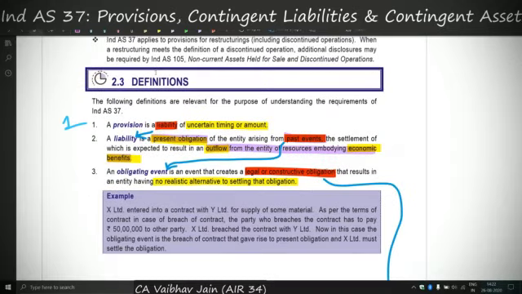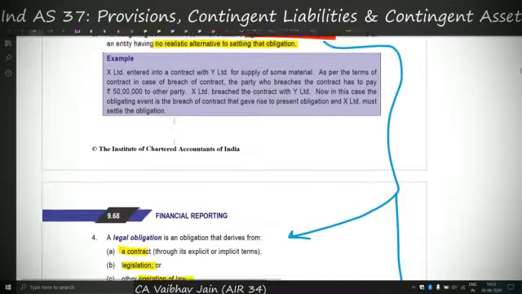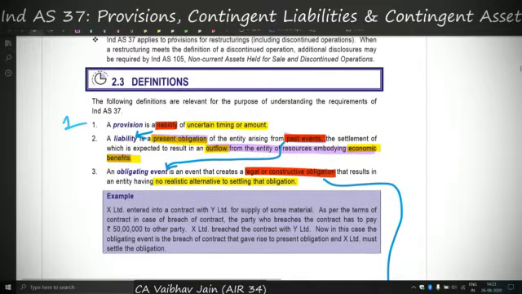Now we'll move on to the second part, definitions. Till now we have covered the applicability of Ind AS 37. So definitions, there are 9 definitions here, but I have broken them down and made them into 4 definitions. The first definition is basically a chain of definitions. How? I'll just show you.